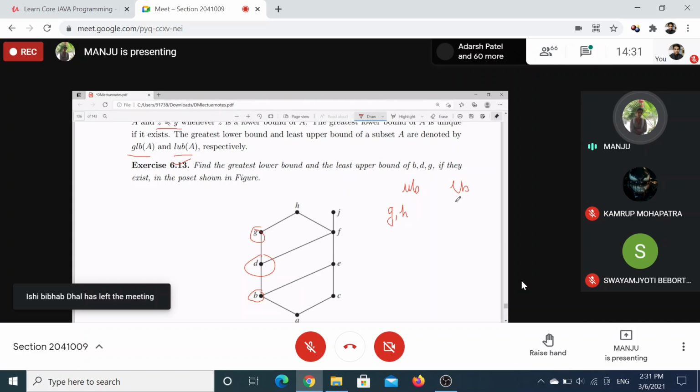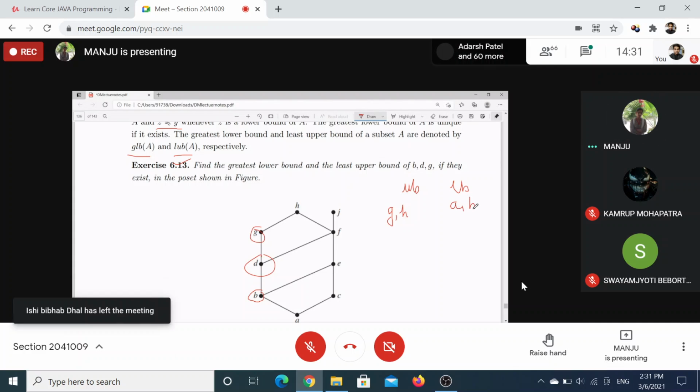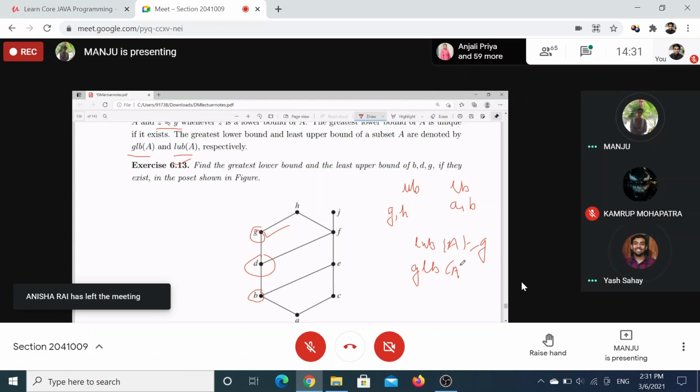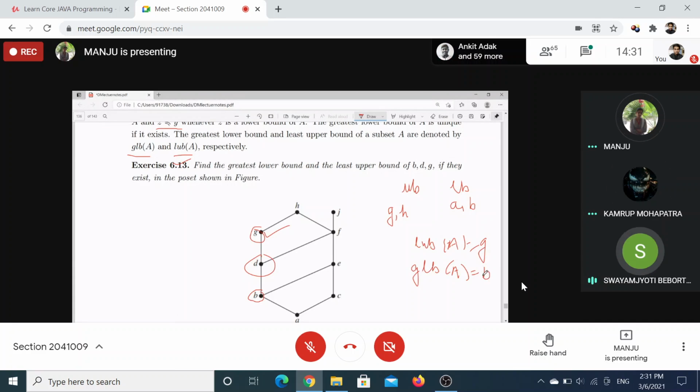Yeah. So you have A and B. What about the least upper bound? G. Least upper bound of A is G, and the greatest lower bound of B, A is B. Don't get confused between them. Okay, this is G. A or B? B. B, right?